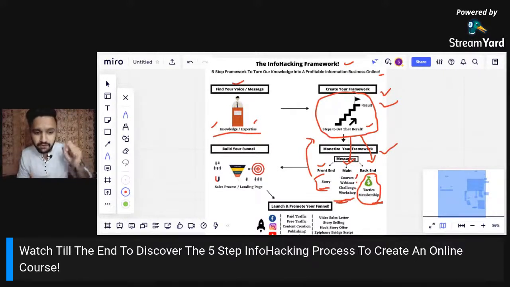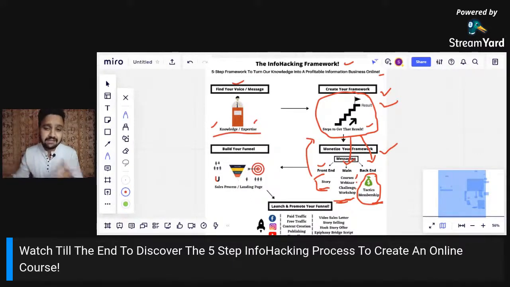Here I'm showing you the framework, right? This is my main message, guys. This is not the backend message. I'm not sharing the tactics here, right? The tactics is going to be the paid version, obviously. And when we do this, you're getting very good value with this, right? At least you're able to find out these steps, right? So this is how we can create value first, and then we can sell.